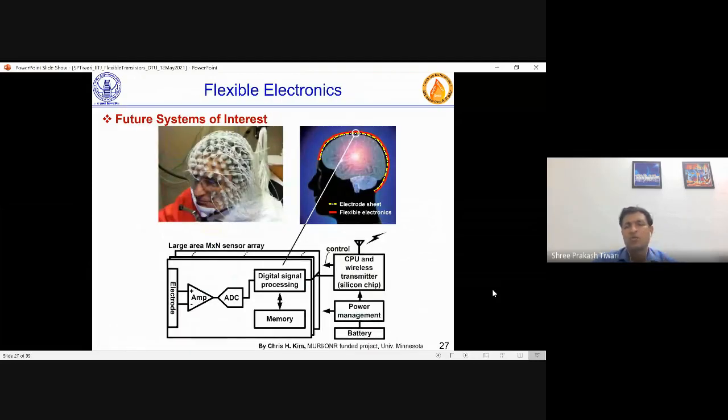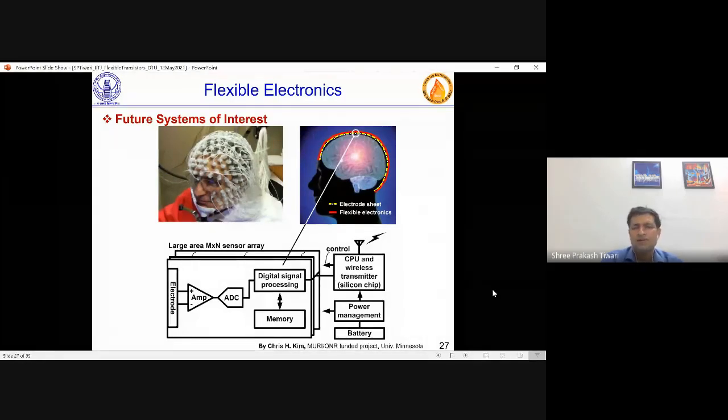But then one of the exciting future systems of interest, obviously not very doable right away, is brain imaging. Sometimes you see brain imaging, where you have to have a number of electrodes on your brain to actually acquire signals. Now, if you see this picture, this doesn't seem to be a very friendly arrangement for any object.